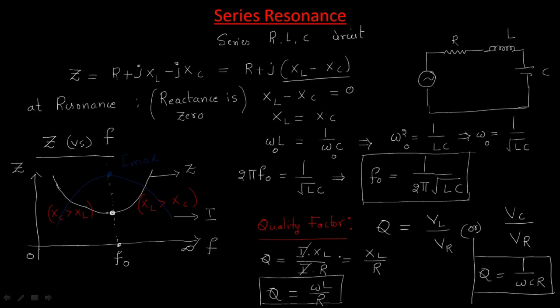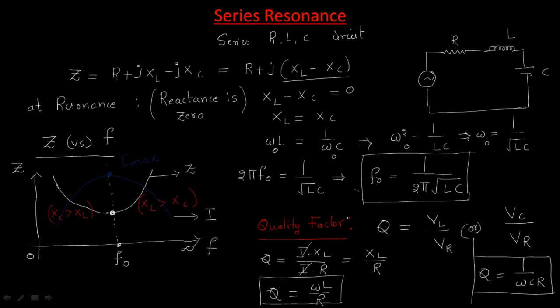Okay, so this is about series resonance. Simple thing, don't think too much about this. This is resonance at which reactance is 0. Series resonance means all elements are connected in series. And simply the series resonant frequency formula is this, and the impedance versus frequency curve is like this.